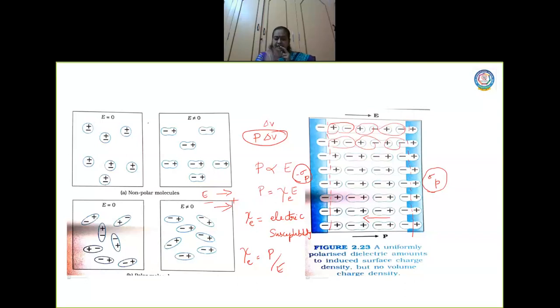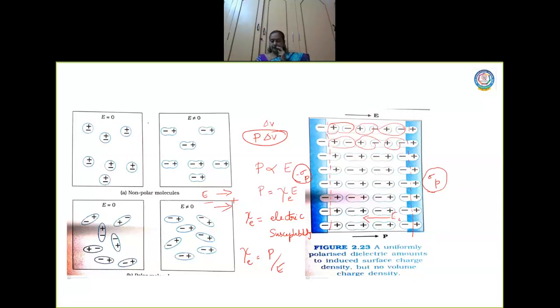And this induced electric field opposes the external electric field. Look at the direction. This is the direction of the induced electric field. I will write here as E suffix small i. So this is the induced electric field which opposes the external electric field.